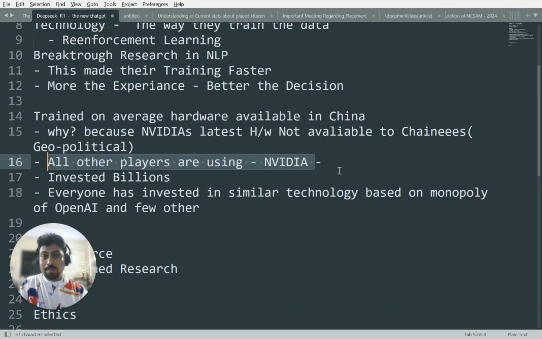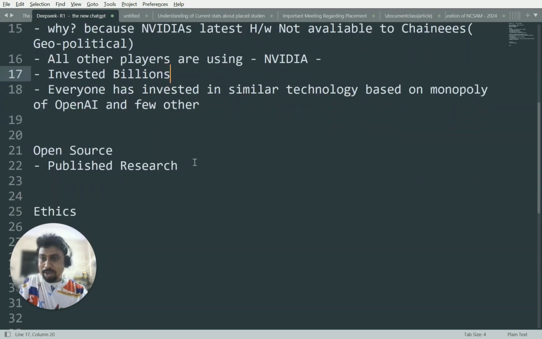And this is the news, guys. You can run it not on NVIDIA and still get that performance. This news has disrupted the market, because now investors wonder why they should go for hardware, since it is already proven. Definitely some other players are going to come up with something similar. Why? Because they made their code open source and they have published the research, so the technology is not hidden.